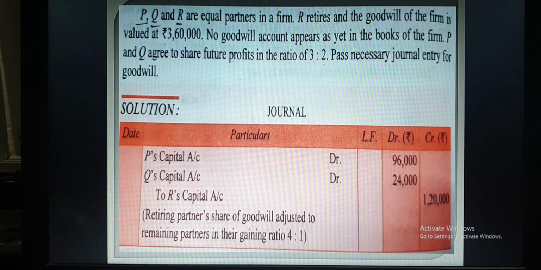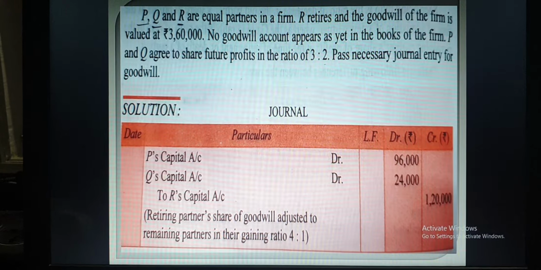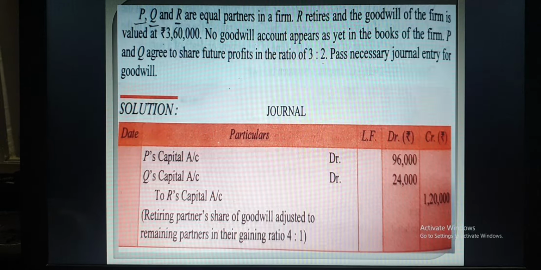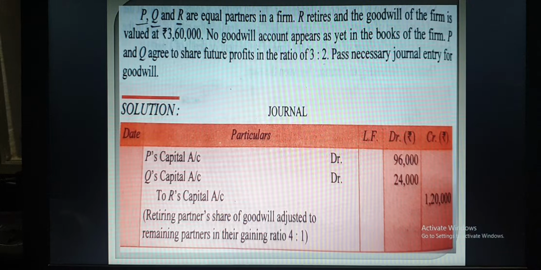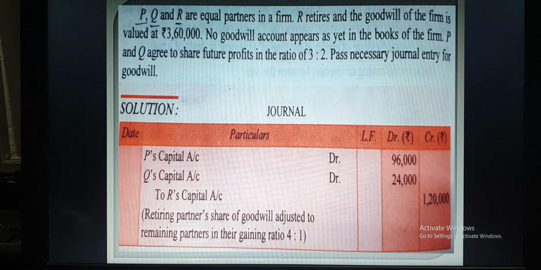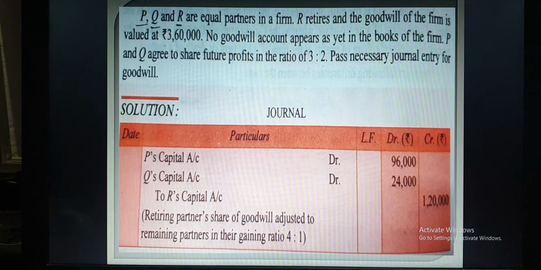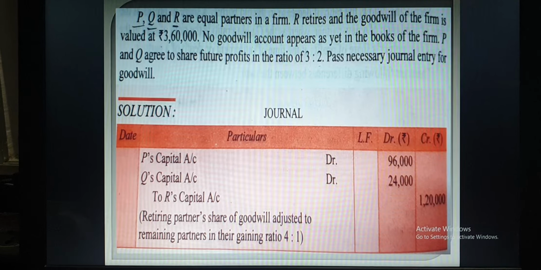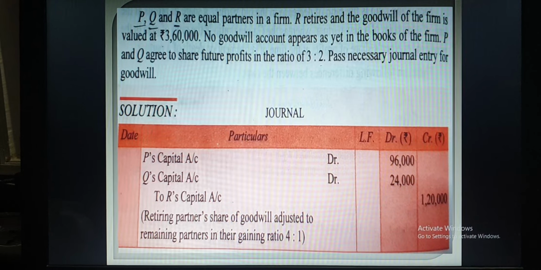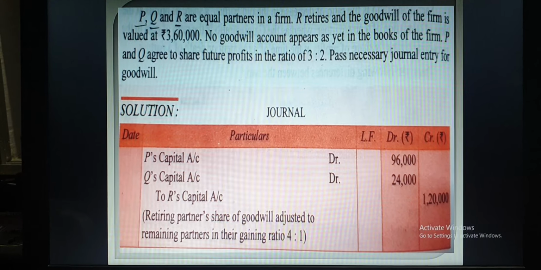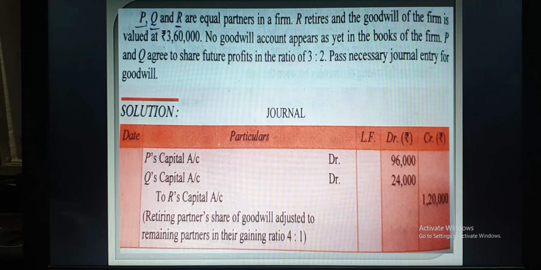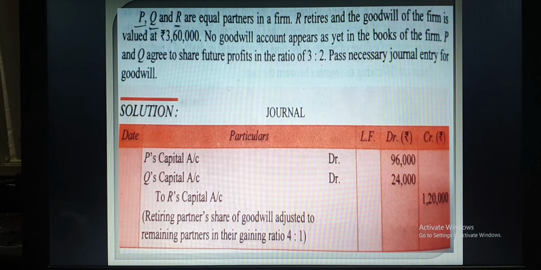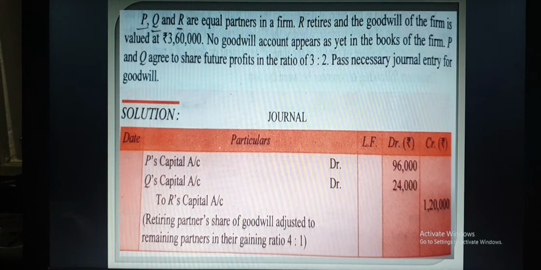Generally old goodwill is given on the asset side of the balance sheet. So if old goodwill is given on the asset side of the balance sheet, then it will be distributed among old partners in old ratio. And what will be the general entry? Same, old partners' capital account debit to goodwill account and in old ratio. As I already told you, at the time of admission, old partners never include the new partner. But at the time of retirement, the retiring partner is considered as an old partner. So whenever you distribute anything in old ratio, you have to consider the retiring partner as an old partner.